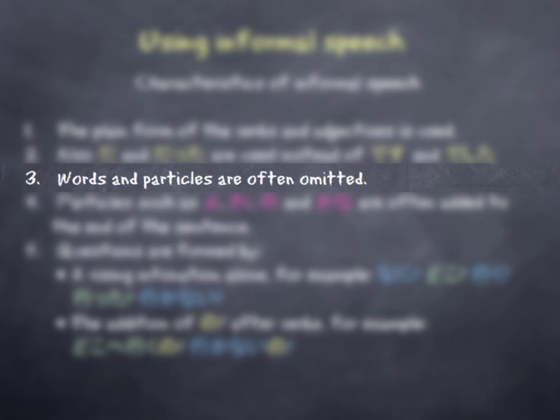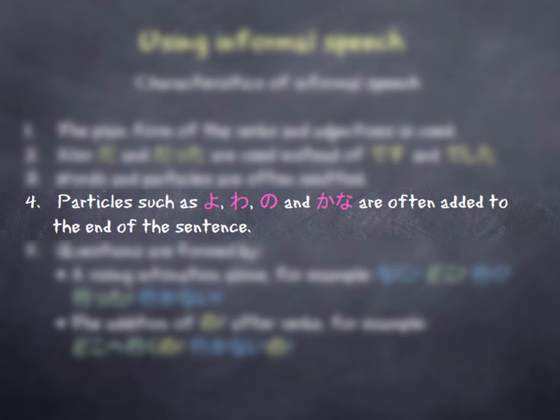Number three, words and particles are often omitted. So sometimes you'll hear someone say something and you'll think, oh, hold on, they didn't put the particle in there. That's just a casual way of speaking. For number four, particles such as yo, wa, no, and kana are often added to the end of the sentence.